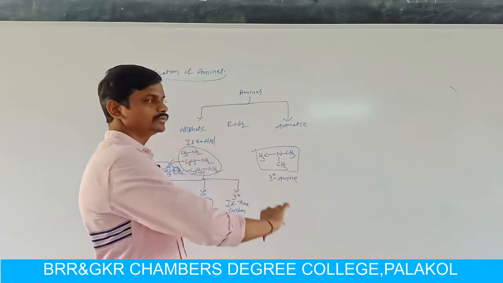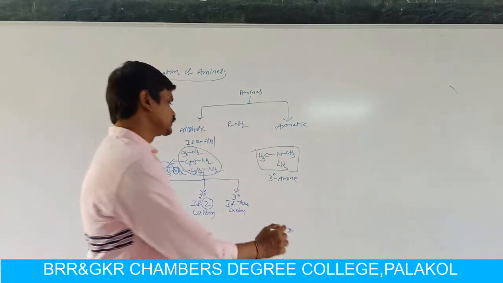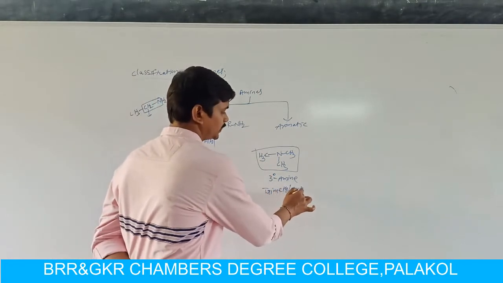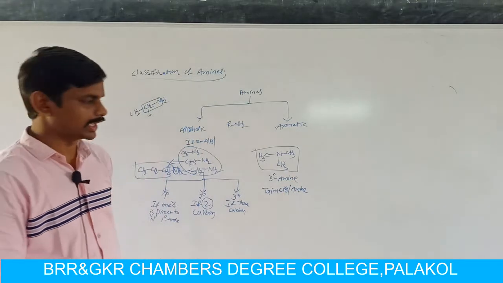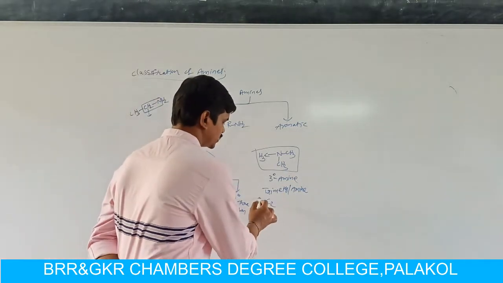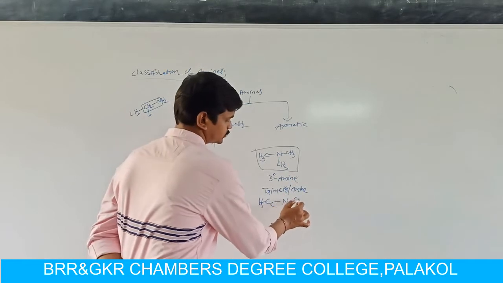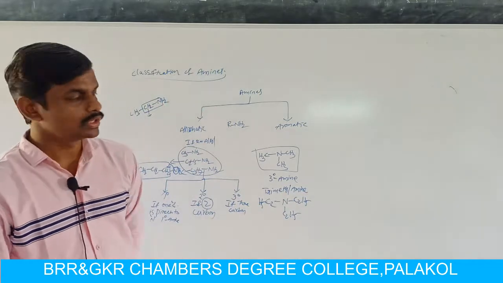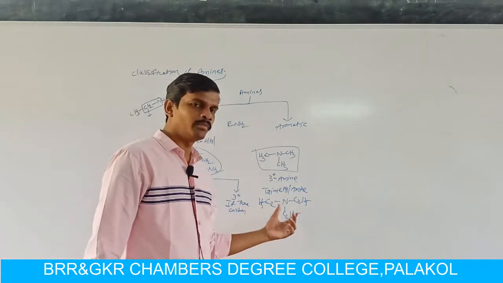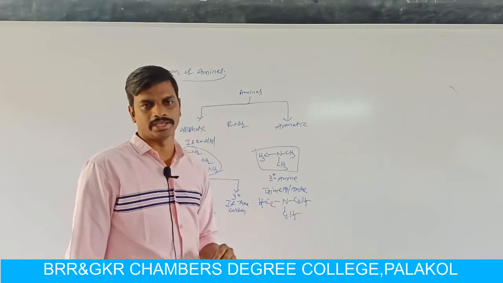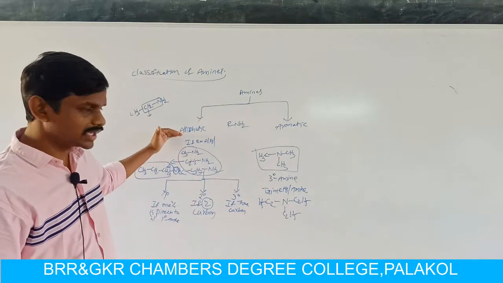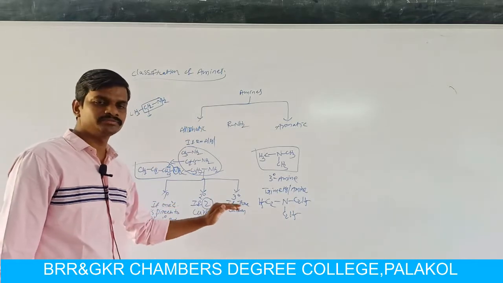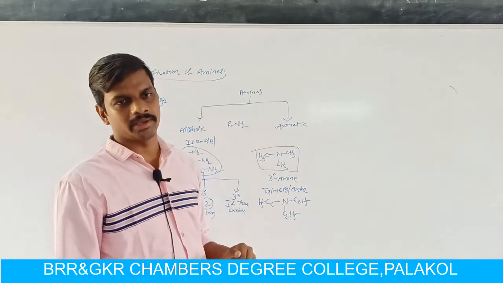Here nitrogen is directly connected to three methyl groups, so the name of this compound is trimethylamine. You can also write, for example, C2H5, N, C2H5 and C2H5. Here in this molecule, nitrogen is attached to three ethyl groups. Now, the name of this compound is triethylamine. So here aliphatic amines are classified into three types: primary aliphatic amine, secondary aliphatic amine, and tertiary aliphatic amine.